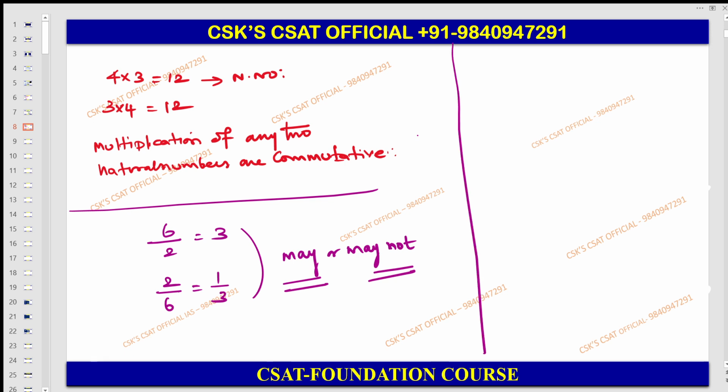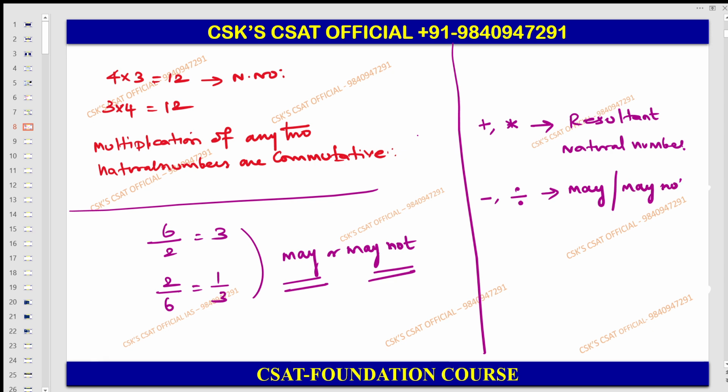So therefore, what can be derived here? In addition and multiplication, the resultant will be a natural number. In a subtraction and a division, it may or may not be a natural number. Guys, understood up to this? Okay, fine.